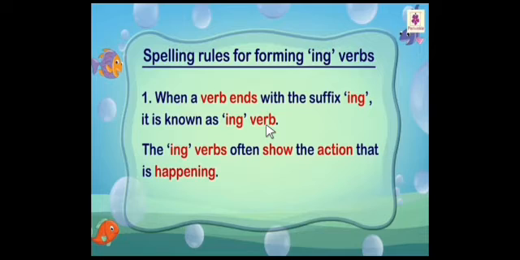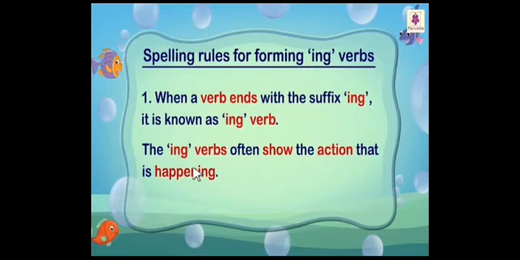Students, listen carefully. When a verb ends with the suffix ing, it is known as an ing verb. The ing verbs often show the action that is happening.